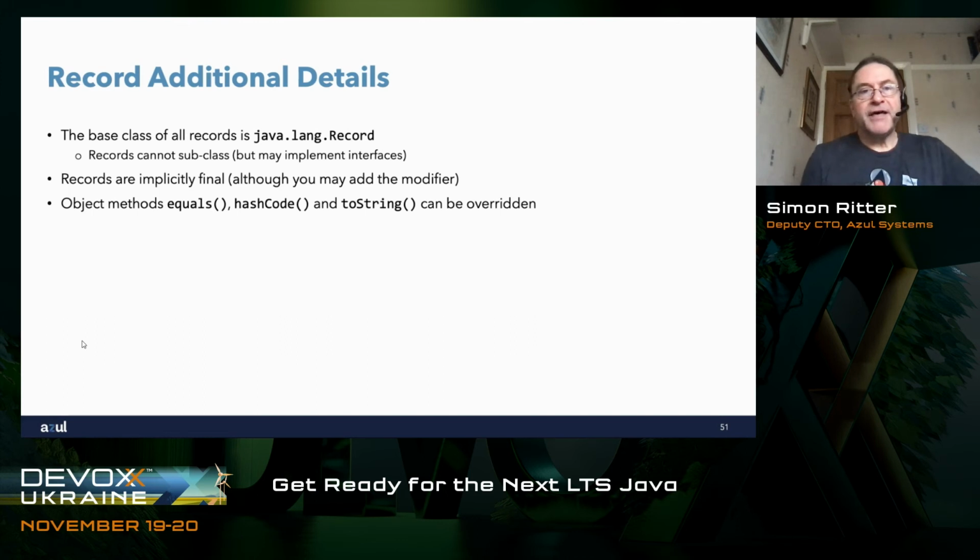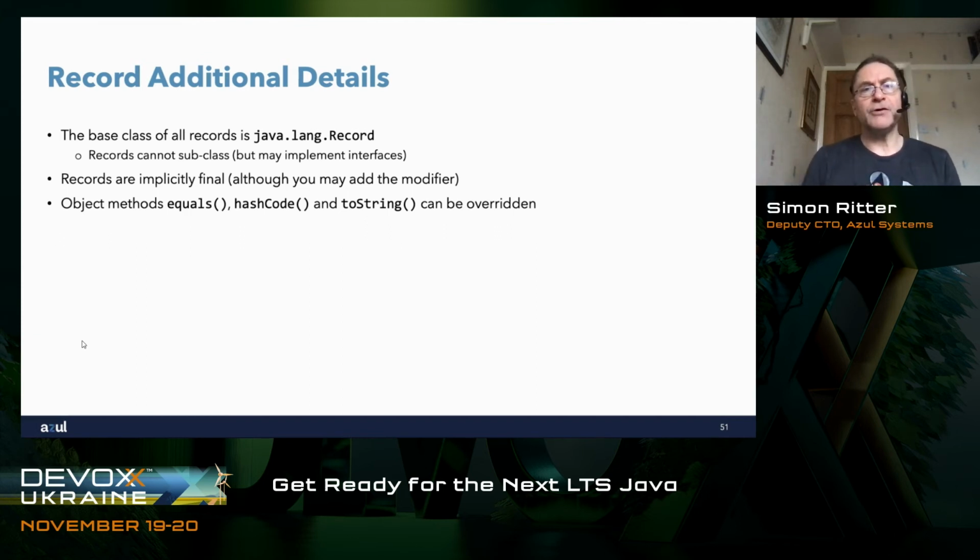The standard methods equals, hashCode and toString. There will be implementations of these provided by the compiler, because the compiler essentially is generating all of the code that we saw on the previous slide. It will also generate standard methods for equals, hashCode and toString. But if you want to, you can override those and provide your own implementations in the body of the record.